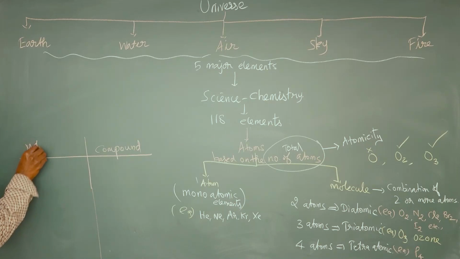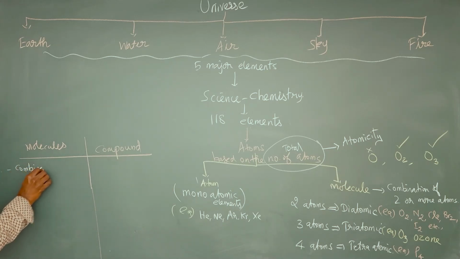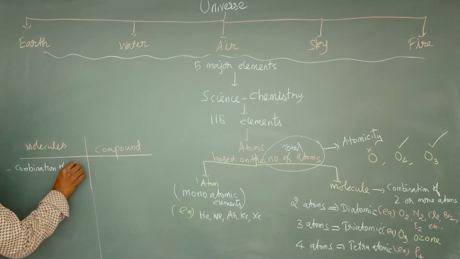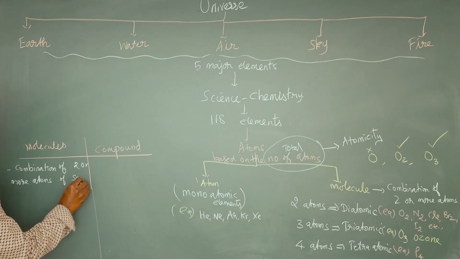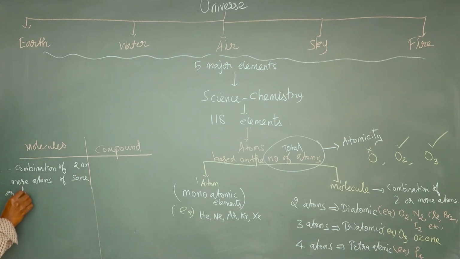Now we have seen molecules. What are the basic differences between molecules and compounds? A molecule is the combination of 2 or more atoms of same or different type through a chemical bond.